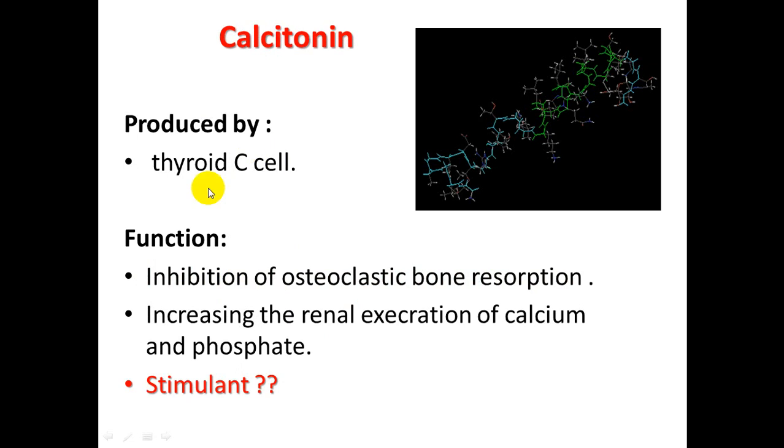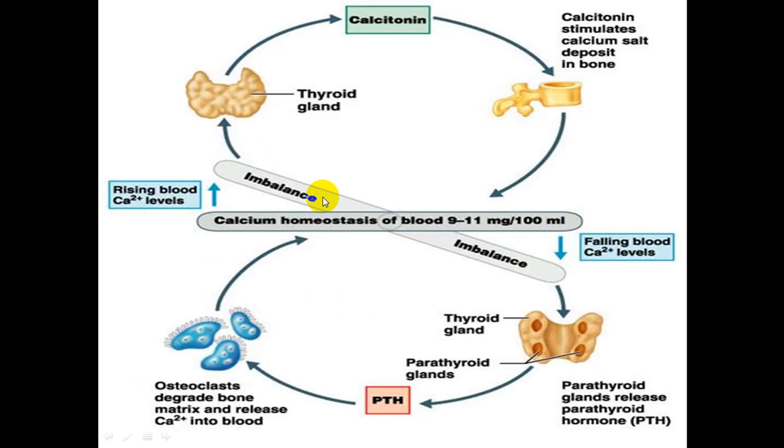Calcitonin is a hormone produced by the thyroid C cells. Its function is to inhibit osteoclast bone resorption and increase the renal excretion of calcium. What stimulates its secretion is not well known till now. So for calcium homeostasis, this is the bone, the site of calcium storage, the parathyroid gland, and the thyroid gland. There is usually a balance between blood calcium and the function of these organs, which are essential for calcium homeostasis.